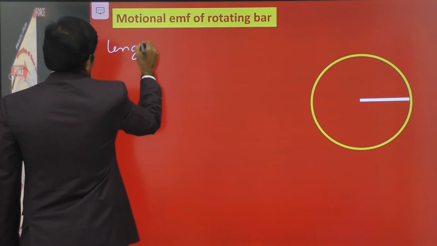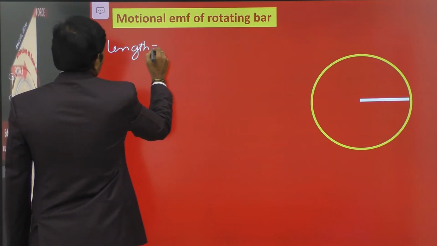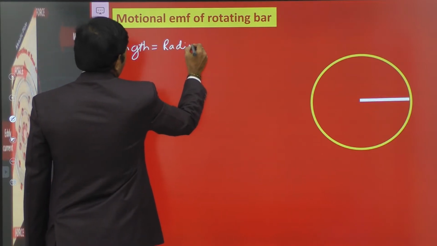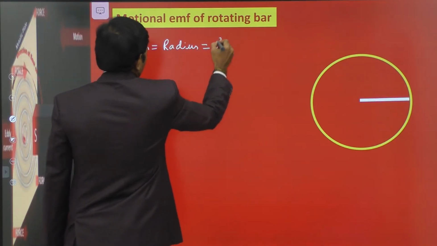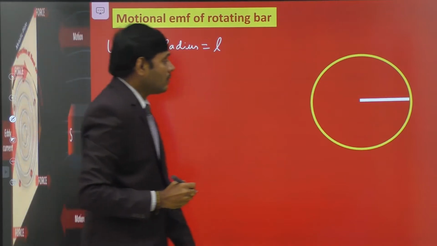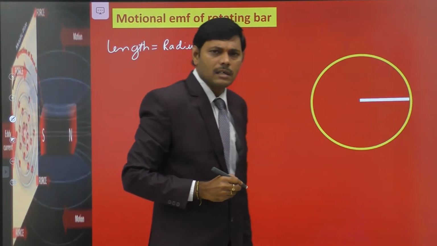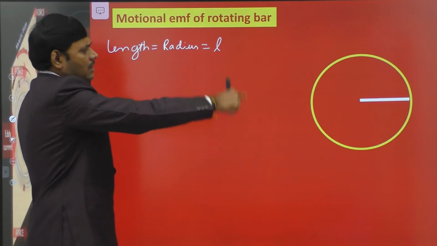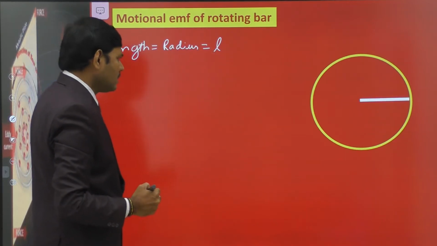Let L be the length of the bar, which is also equal to the radius of the circle in which it is rotating.